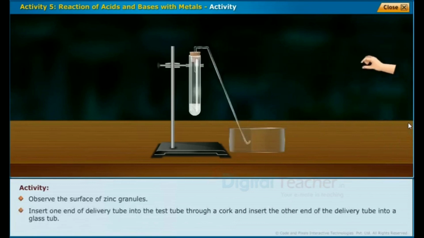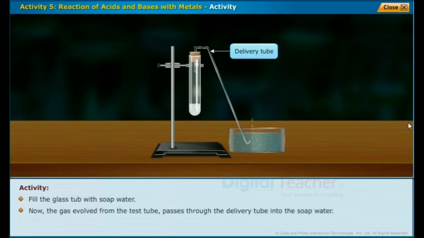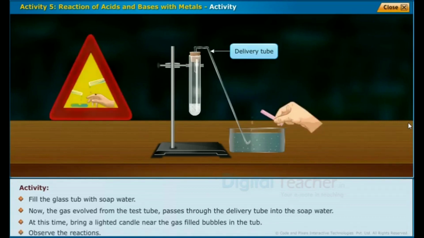Insert one end of the delivery tube into the test tube through a cork and insert the other end of the delivery tube into a glass tube. Fill the glass tube with soap water. Now the gas evolved from the test tube passes through the delivery tube into the soap water. At this time, bring a lighted candle near the gas-filled bubbles in the tub. So children, observe the reactions.